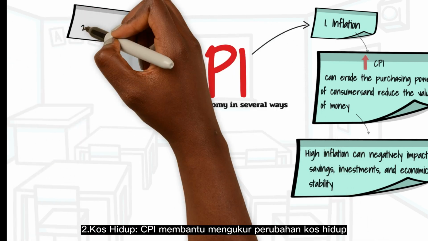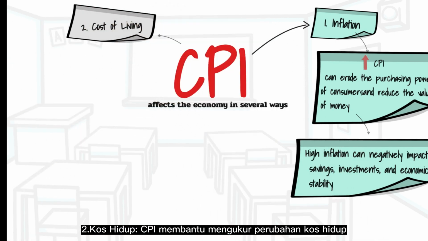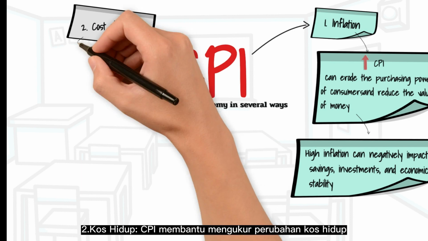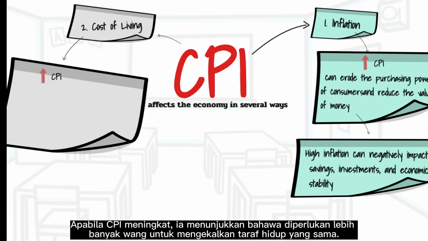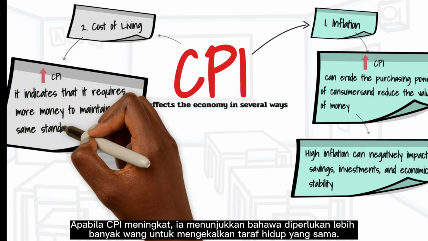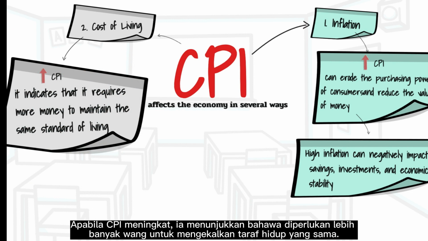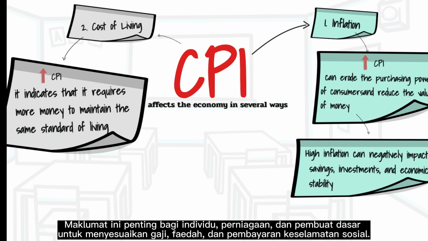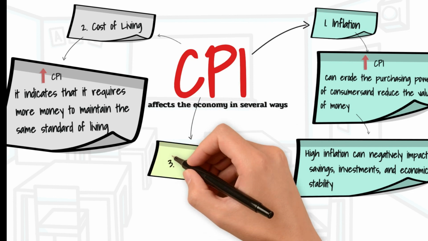2. Cost of living. CPI helps measure changes in the cost of living. As CPI increases, it indicates that it requires more money to maintain the same standard of living. This information is crucial for individuals, businesses, and policymakers to adjust wages, benefits, and social security payments. 3.